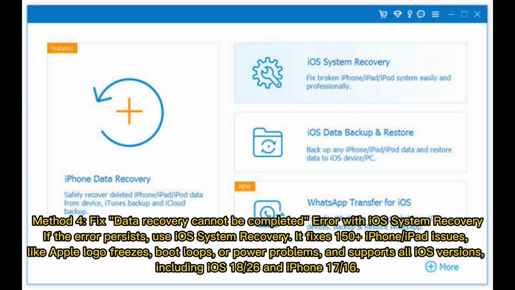Method 4. Fix the data recovery cannot be completed error with iOS System Recovery. If the error persists, use iOS System Recovery. It fixes 150 plus iPhone or iPad issues, like Apple logo freezes, boot loops, or power problems, and supports all iOS versions, including iOS 18/26 and iPhone 17/16.